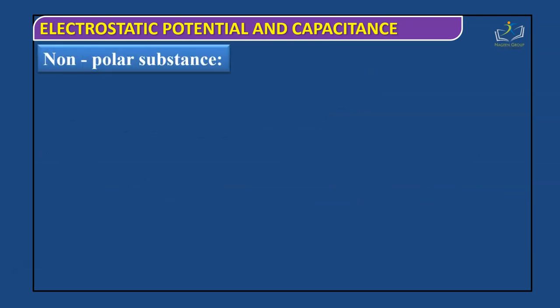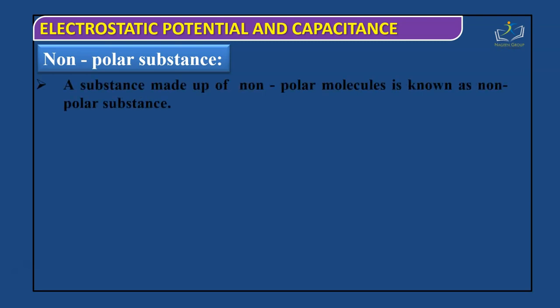We have another type, which is a non-polar substance. A substance made up of non-polar molecules is known as a non-polar substance. In the polar case we studied a substance made up of polar molecules, and in the non-polar case we studied a substance made up of non-polar molecules. Examples of non-polar molecules are N2, O2, H2, CO2, methane, C6H6.